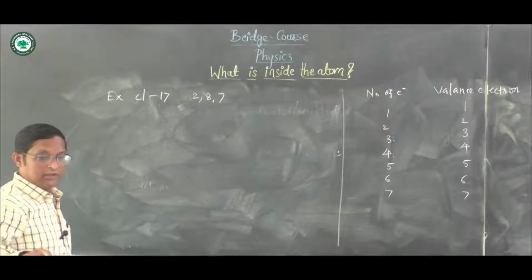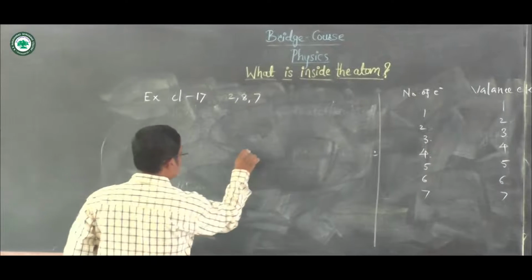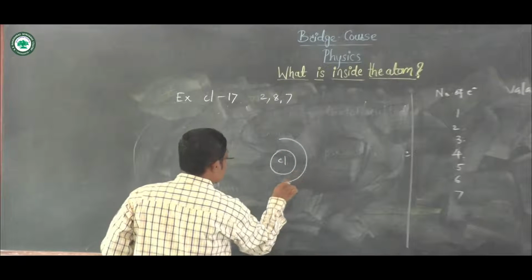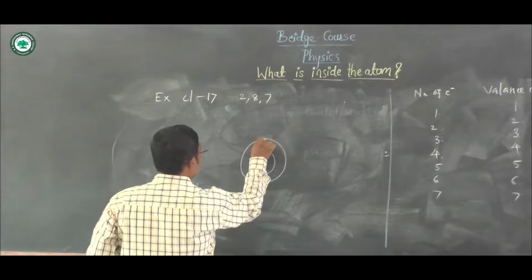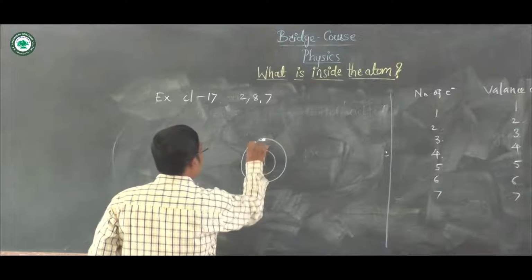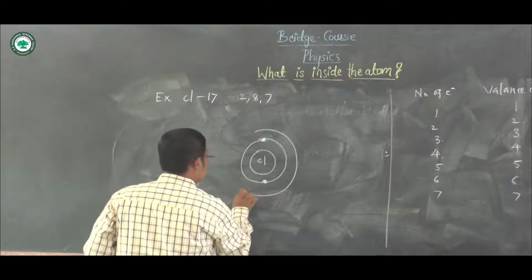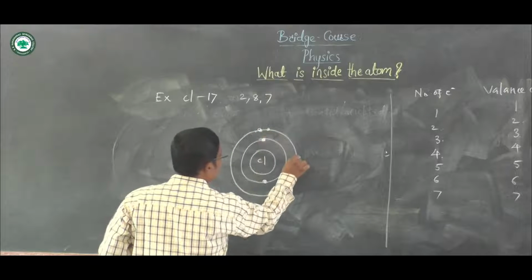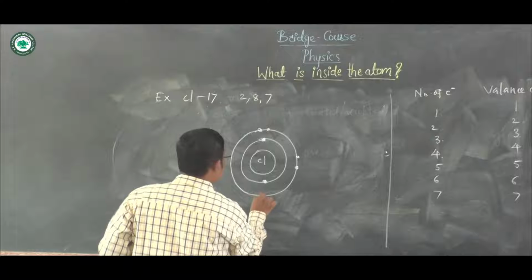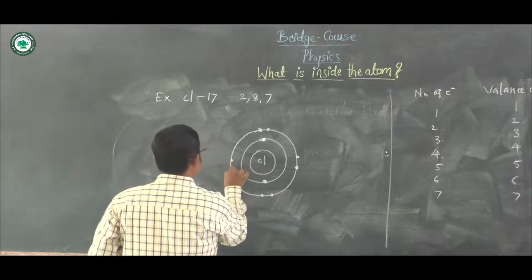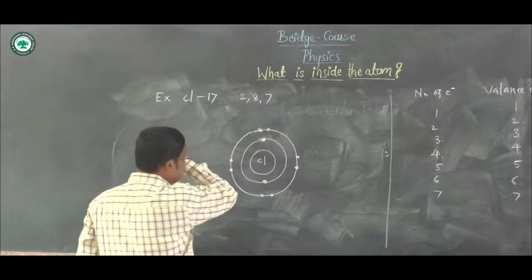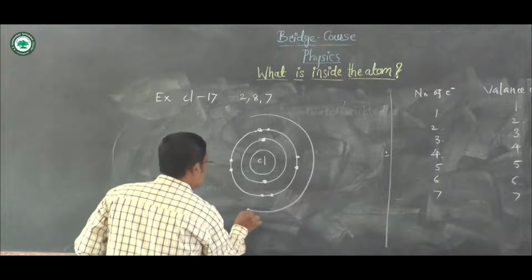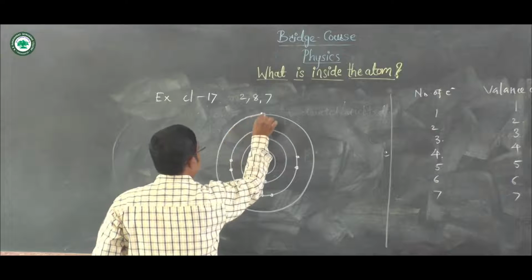Consider this is the nucleus of the chlorine, and in the first shell there are 2 electrons, and in the next shell there are 8 electrons, 2 here, 2 here and 2 here, 2 here. And in the next energy level or next orbit, there are only 7 electrons.